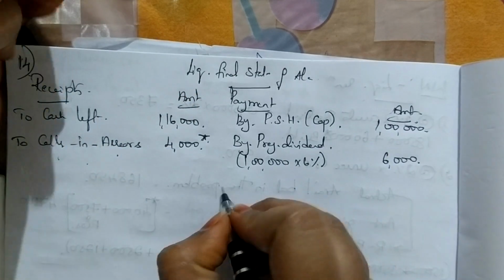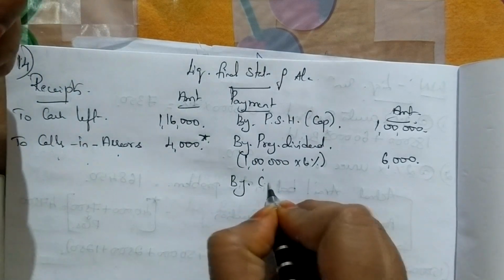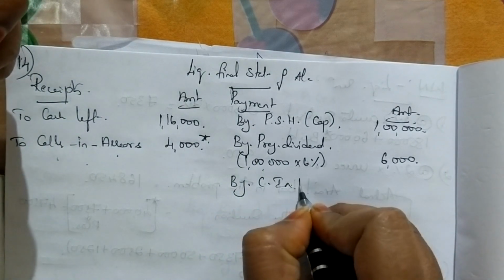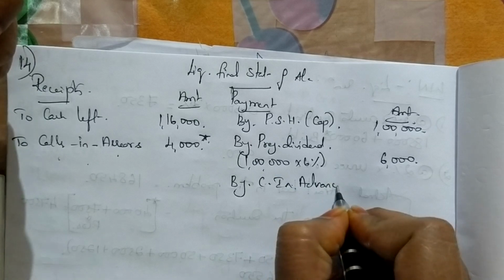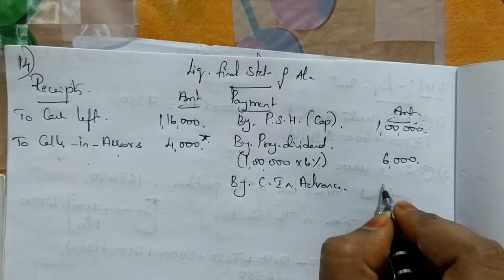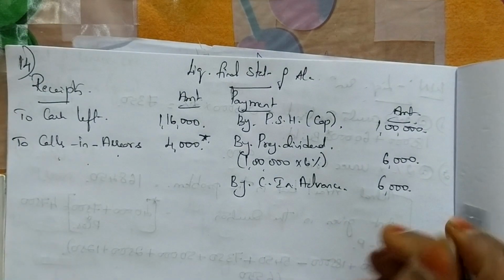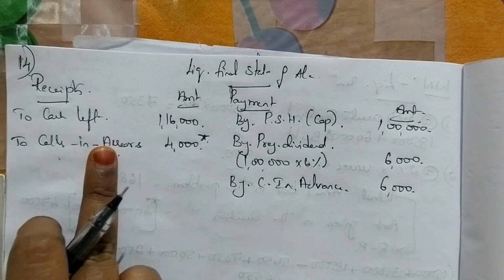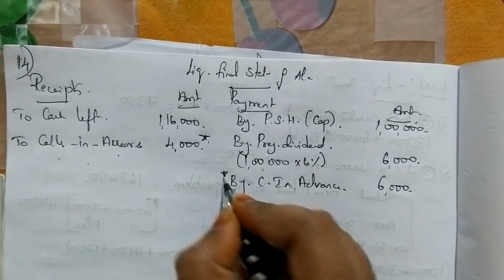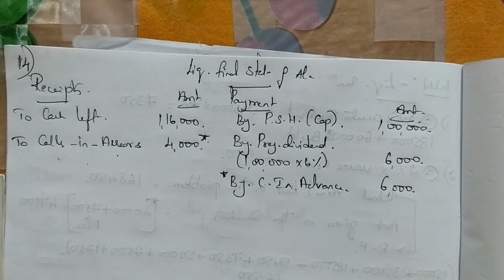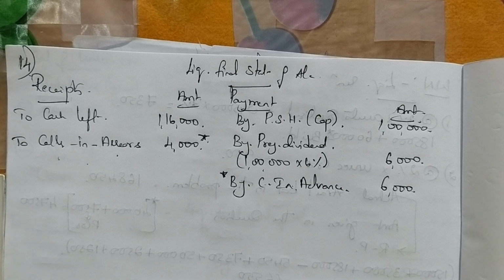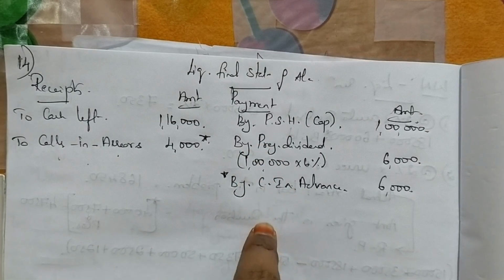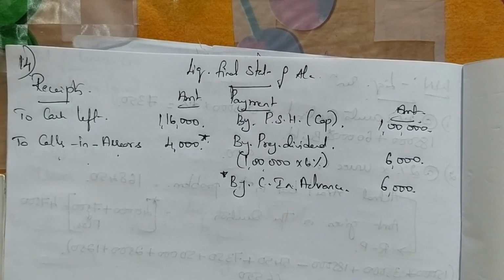After writing these two, I write calls in advance. Calls in advance information given is 6000. So calls in arrears should come under the receipt side. Calls in advance should come under the payment side. I have already received extra amount, so I am returning that extra, so I am writing it under payment. Arrears I should receive from them, so that is why I write it under receipts.